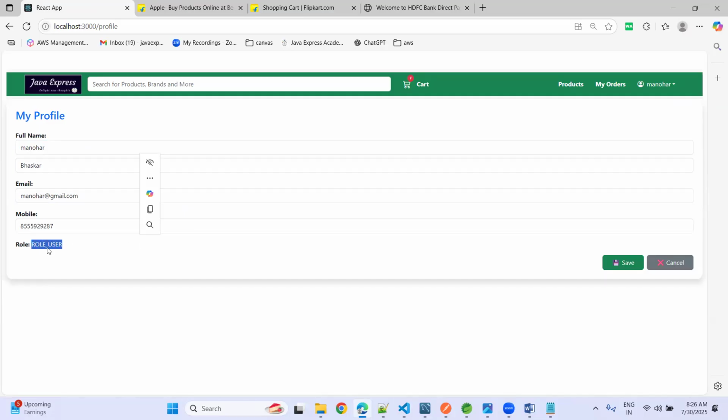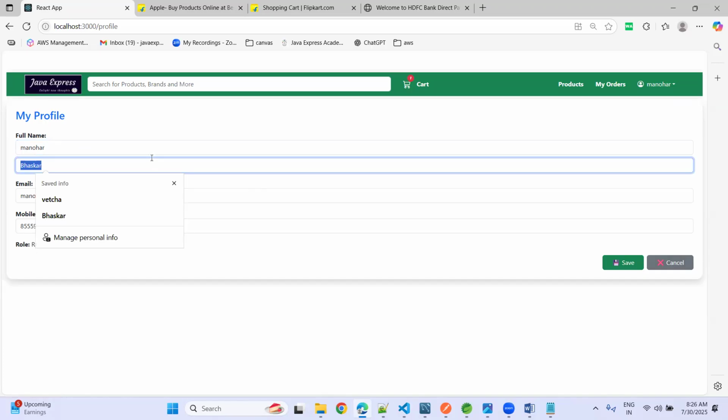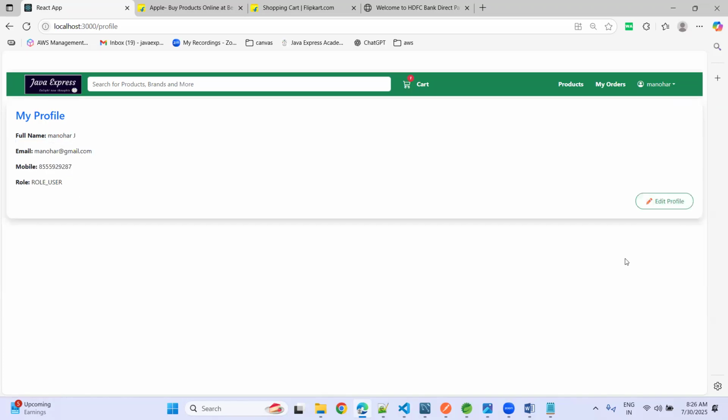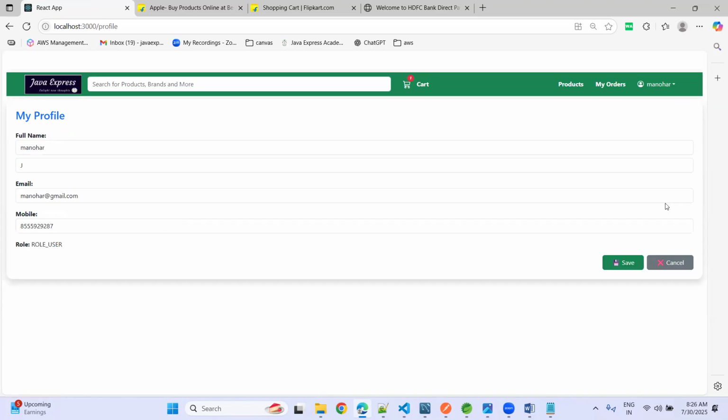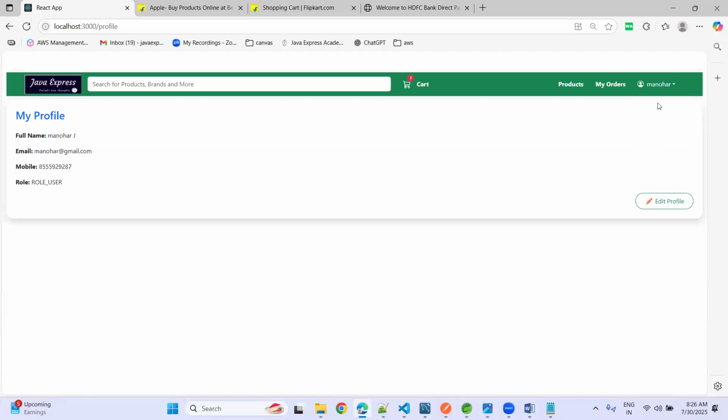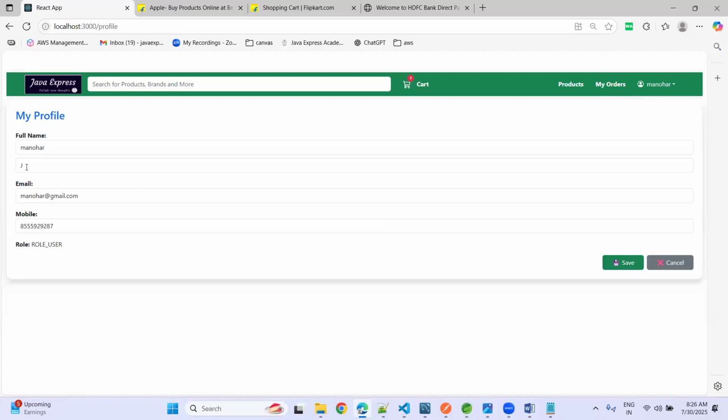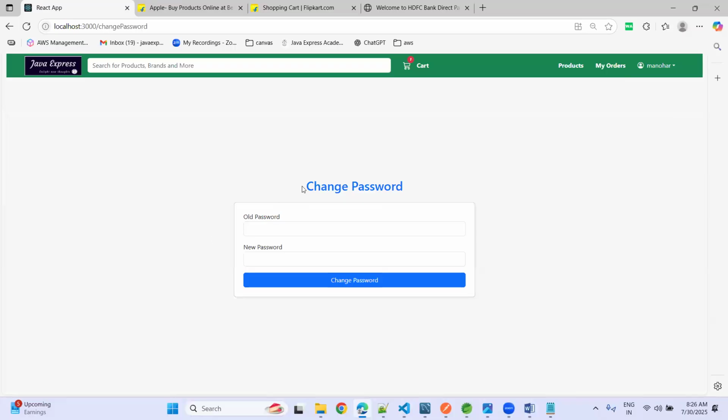You don't have control to change your role, right? Only admin can do that. Either a save operation or a cancel operation. Maybe Manohar J something. Click on the save operation here. Edit, save. Now again let me visit the profile, edit profile. Yes, your first name and last name are updated here. And if you go to change the password, yes, you can change the old password and new password. Now it will be stored in our DB as well. These are all the user operations you can perform.